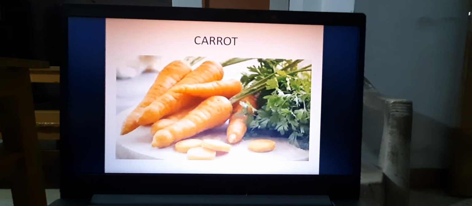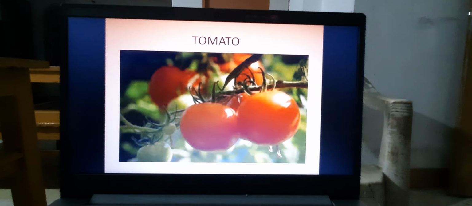Carrot, this possesses colored pigment, and this pigment is very good for our eyesight, and it possesses vitamin A. Therefore carrot we should take for proper vision. Tomato possesses different colors and different varieties, and it is a very good source of vitamin C.